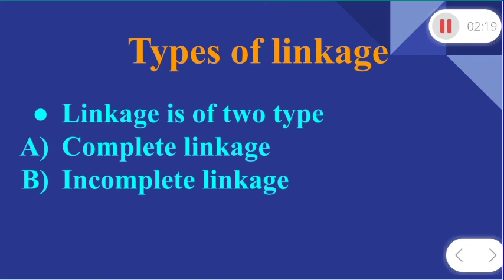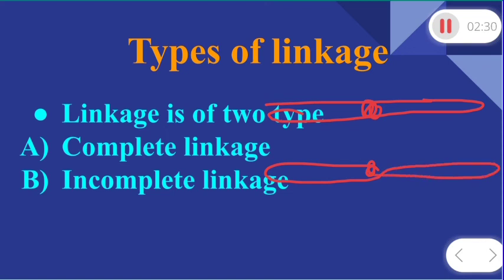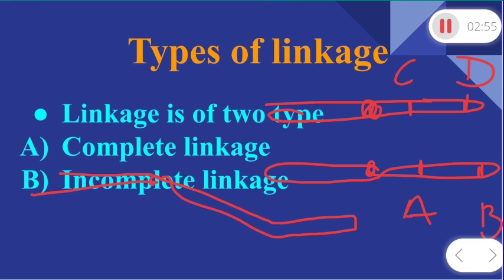Suppose, dear friends, you are looking at one chromosome. I am drawing it like this. This is the centromere of the chromosome, and this is another chromosome of the homologous pair. This is gene A and this is gene B. In normal crossing over, this is gene C and this is gene D. What happens in normal crossing over? They form the chiasmata.